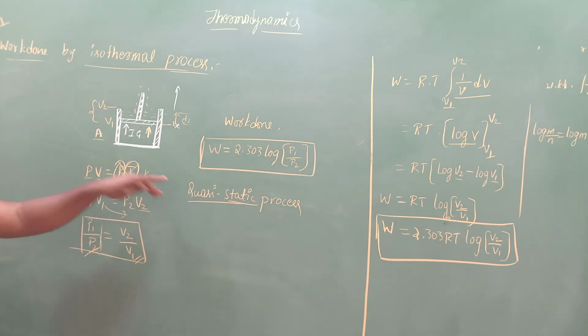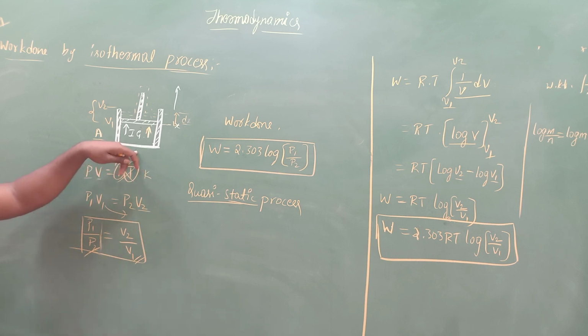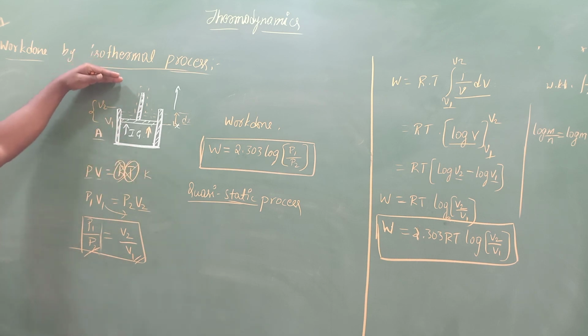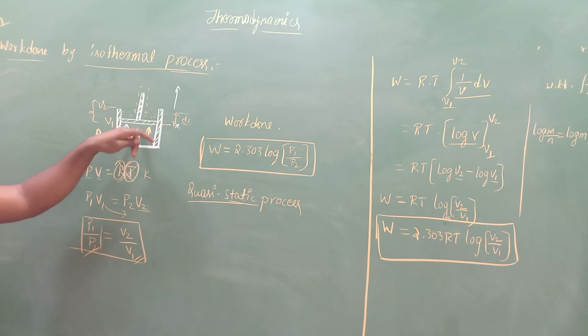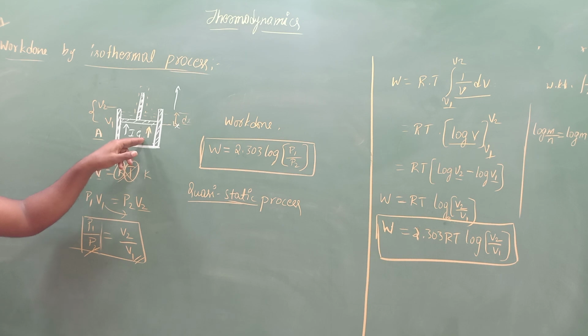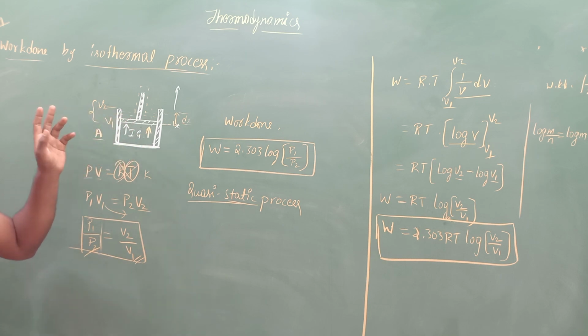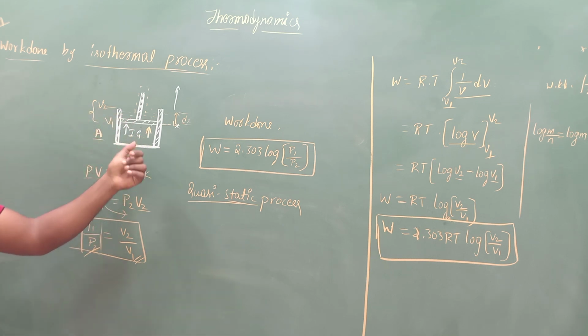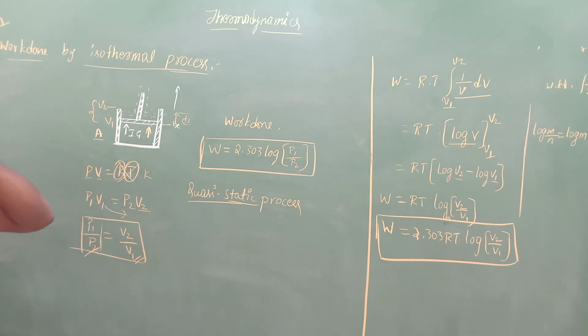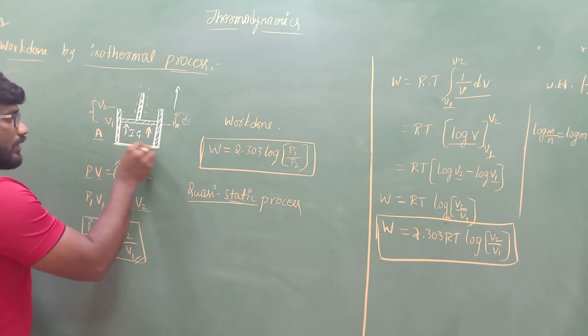That's the reason they took a perfectly conducting base. If they apply force very slowly, or push the piston very slowly, what happens? There will be exchange of heat between the system and the surroundings. During that interval, it will not allow the temperature inside the system to rise. Whatever the rise in temperature, it will be exchanged with the surroundings. Hence the system temperature remains constant, and it attains an isothermal process.